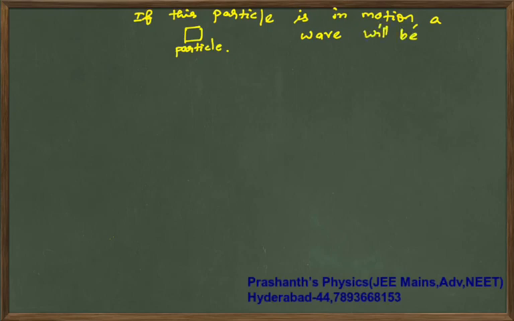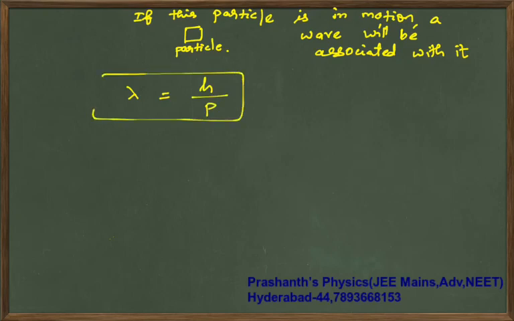That wavelength is given by lambda is equal to h by p. If you take a book and it is moving, there is a wave associated with it. If you take a pen and it is moving, there is an associated wave. If we are walking, because we have momentum, there is an associated wave with it. That associated wave is given by this formula, where p is the momentum of the electron.